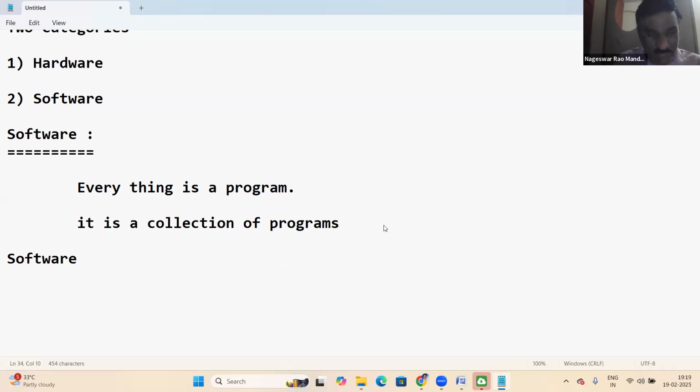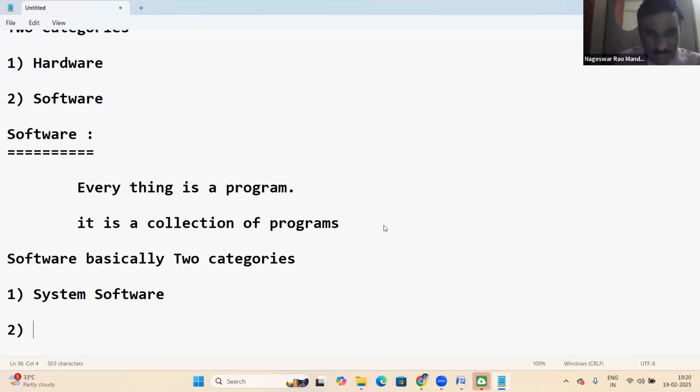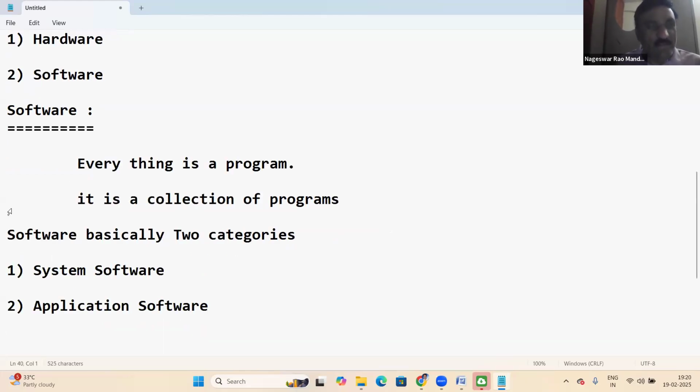Software basically has two categories: first one, system software; second one, application software. System software and application software.